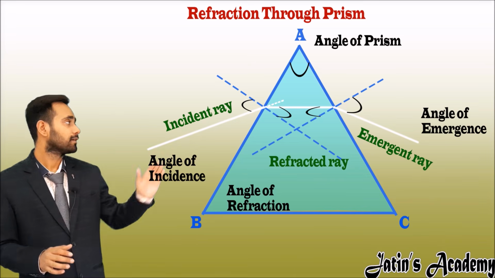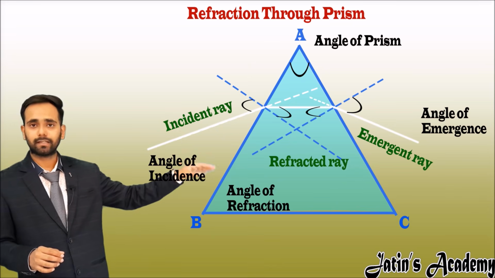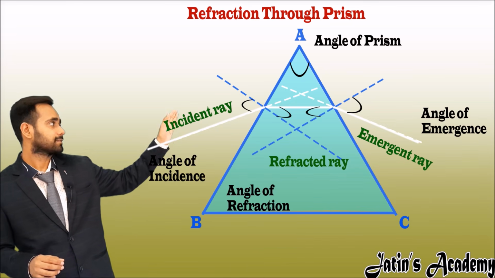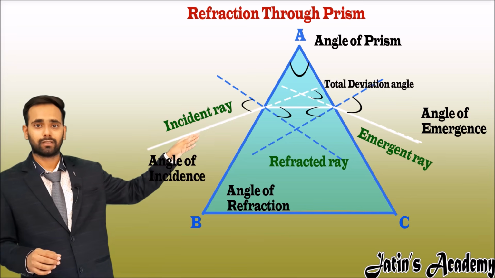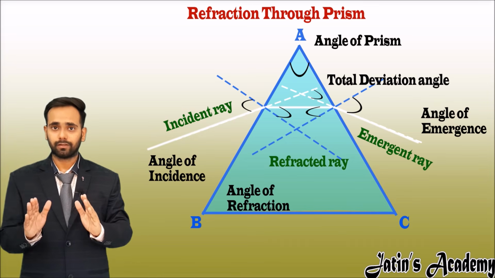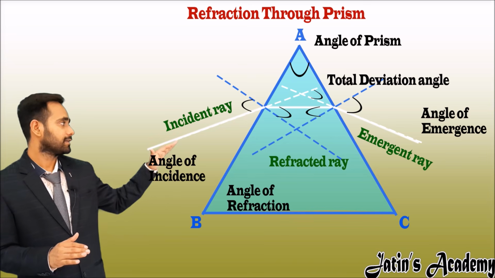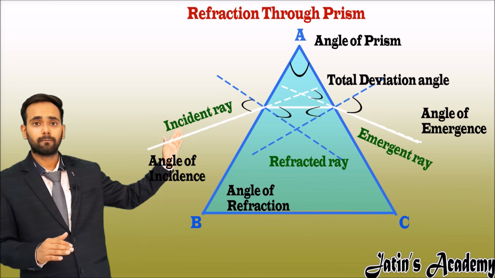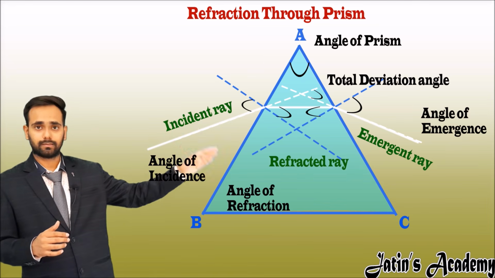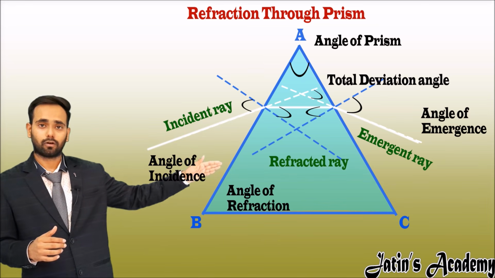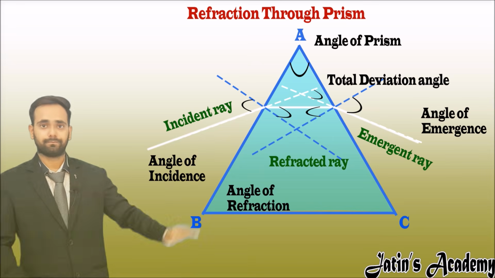Now extend the incident ray and the emergent ray. After extending, we get a deviation angle. This is the total deviation angle. What is the meaning of total deviation? It means the ray is going toward this side, but due to this glass prism, it is bending toward this side. So this is the total deviation of the incident ray.